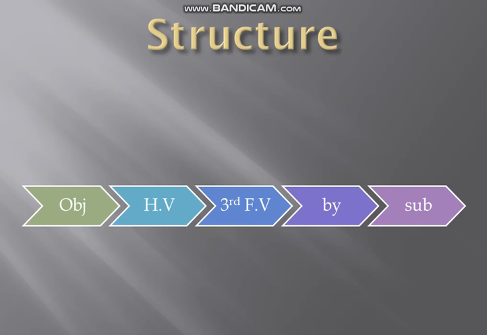So learn it on your fingertips, starting from the little finger: object, helping verb, then the middle finger, which is the third finger, the third form of verb, then by, and then subject. If you remember this structure on your fingers, it will be easier for you to change a sentence from active voice to passive voice.